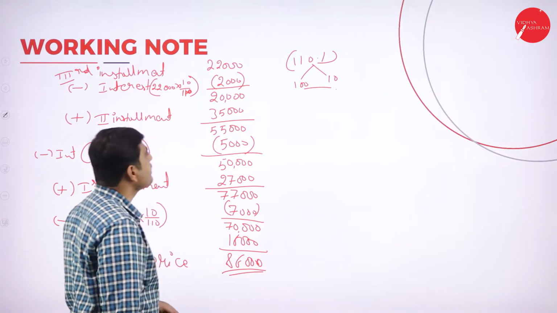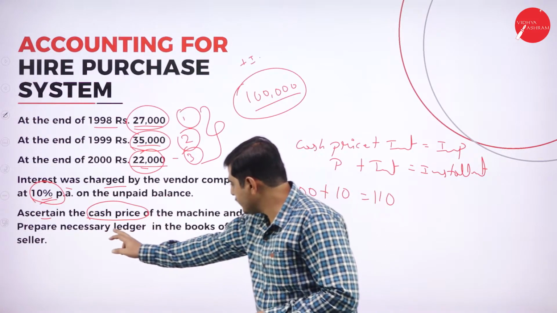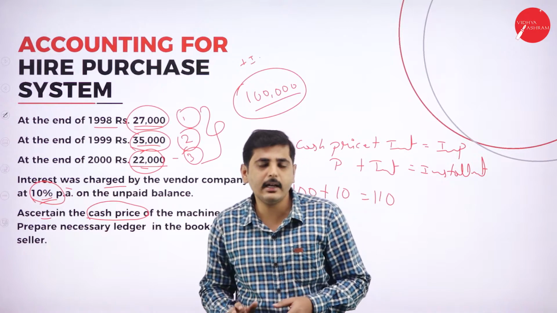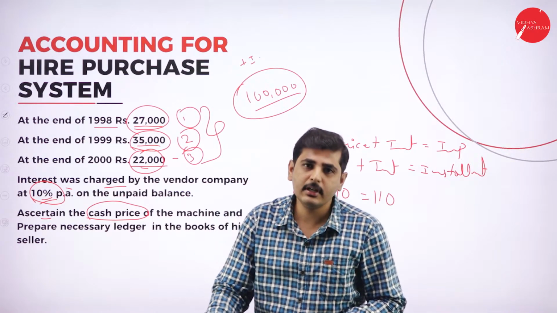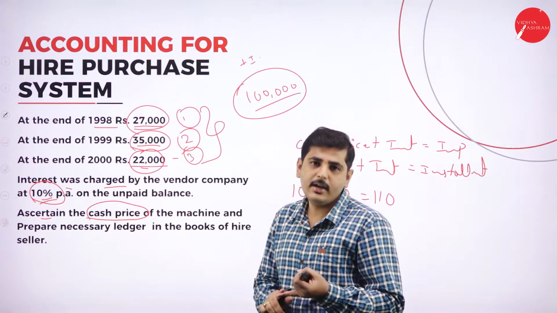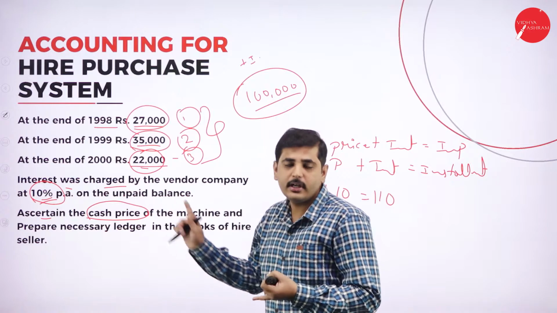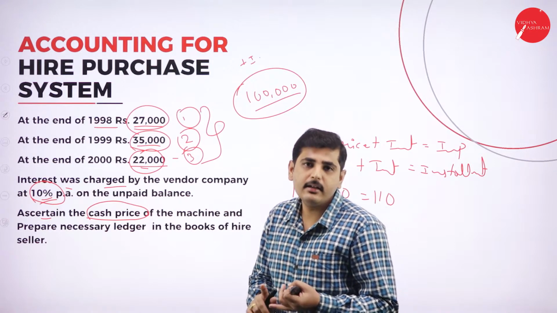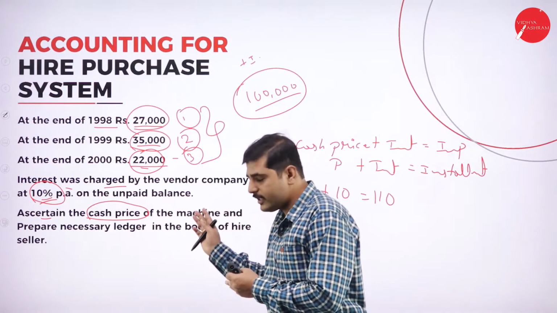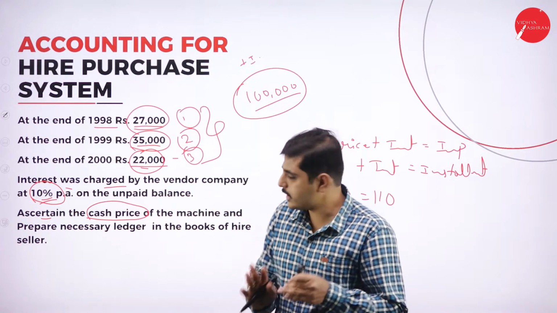As the problem is on ledger entries in the books of the hire seller, we need not calculate the depreciation. So we can directly go to the problem. What accounts do we have to prepare? We have to prepare ledger entries in the books of the hire seller. So it is the hire purchaser account and the interest account we have to prepare. The hire seller is not having the asset, so there is no need to prepare the asset account and depreciation account.